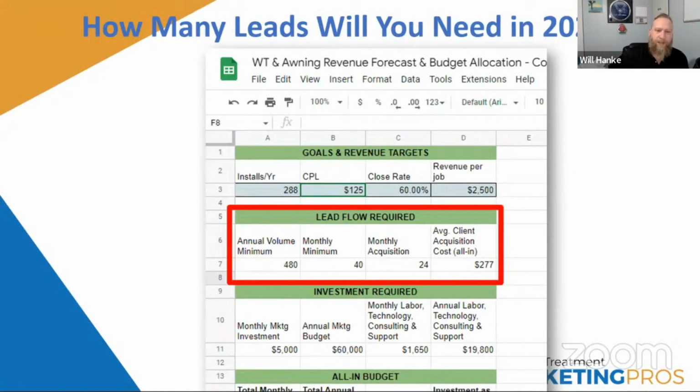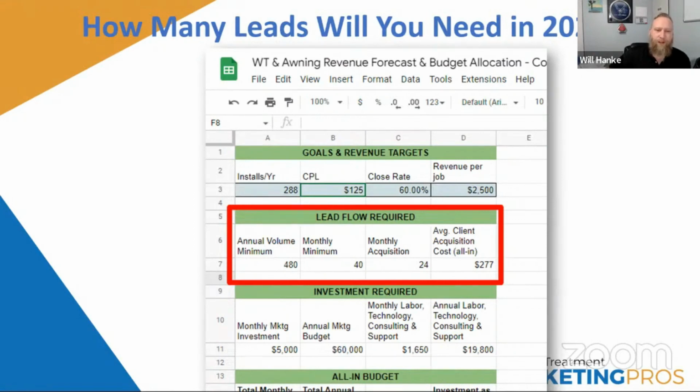Since my close rate is 60%, out of those 40 people that reach out to me, I should be able to close 24 of those. And of course, we're spending money on leads that don't convert, so we need a better reality of what we're really spending. All in, with all the leads that we get, including the ones we aren't able to close, $277 is the real all-in cost of acquisition for a client.